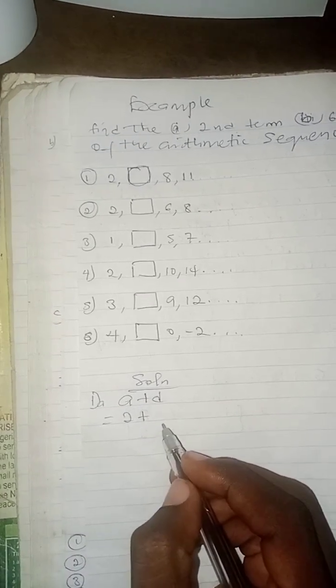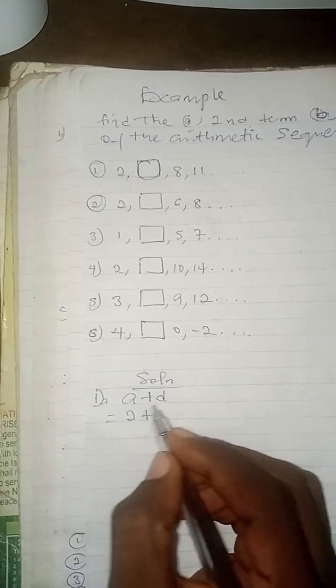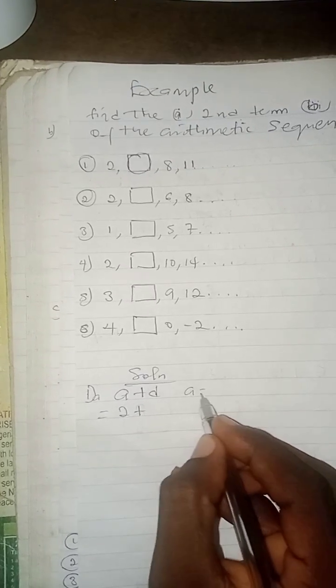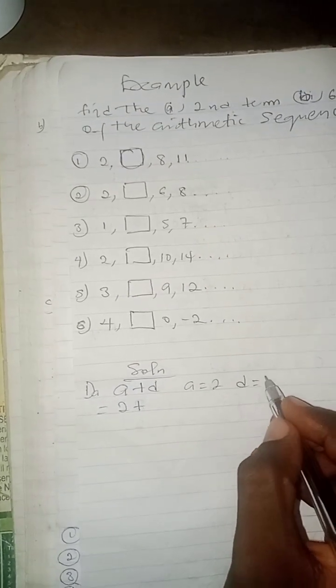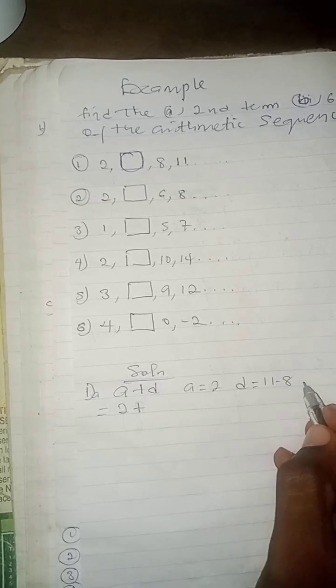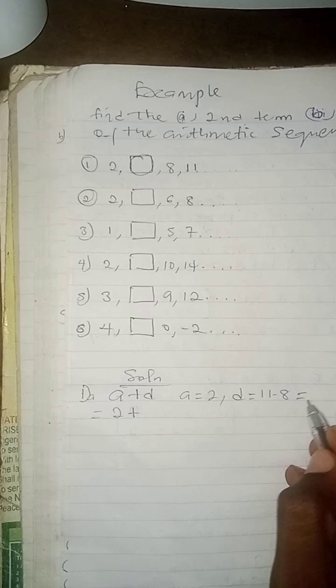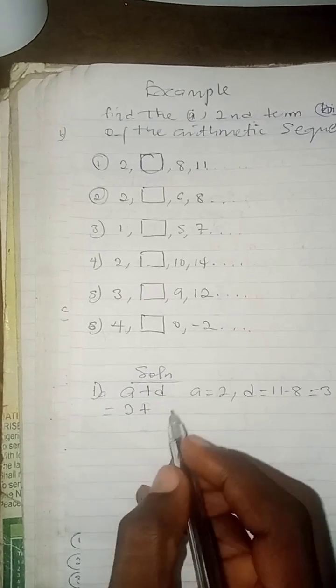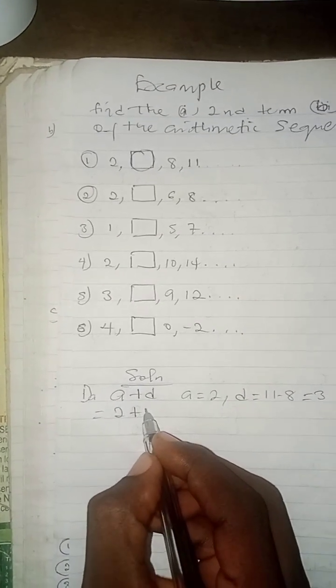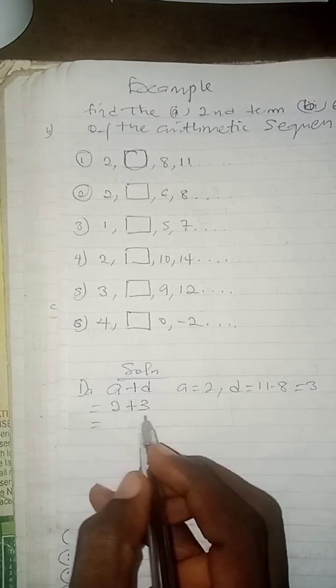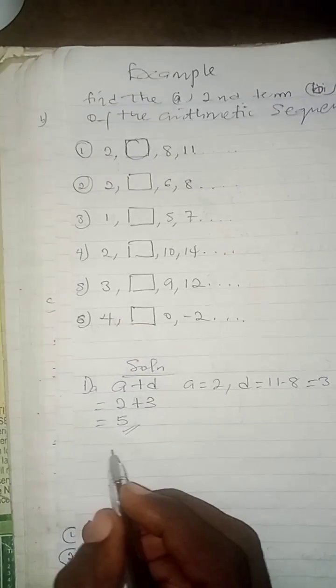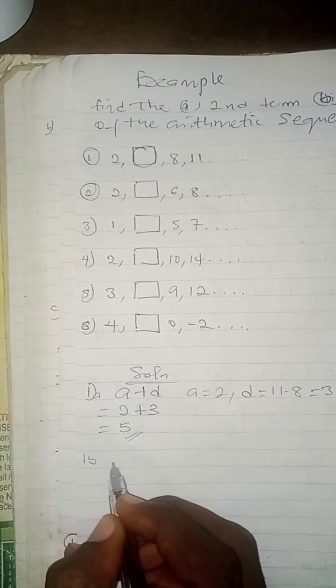So how do you get your common difference? d is 11 minus 8, which is equal to 3. So the common difference is 3. So you write 3 here, which is 2 plus 3 is 5. That is for 1A.